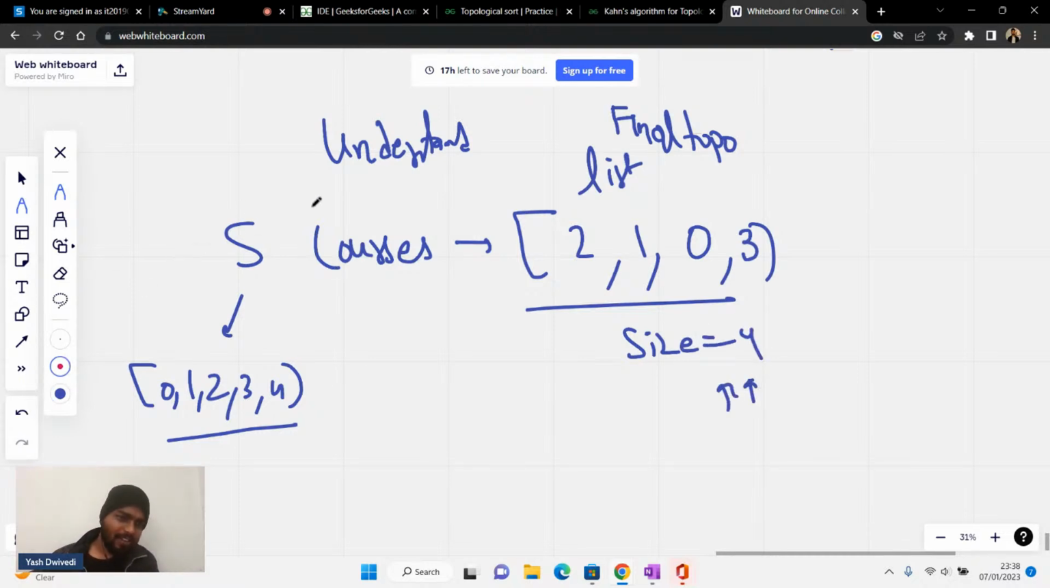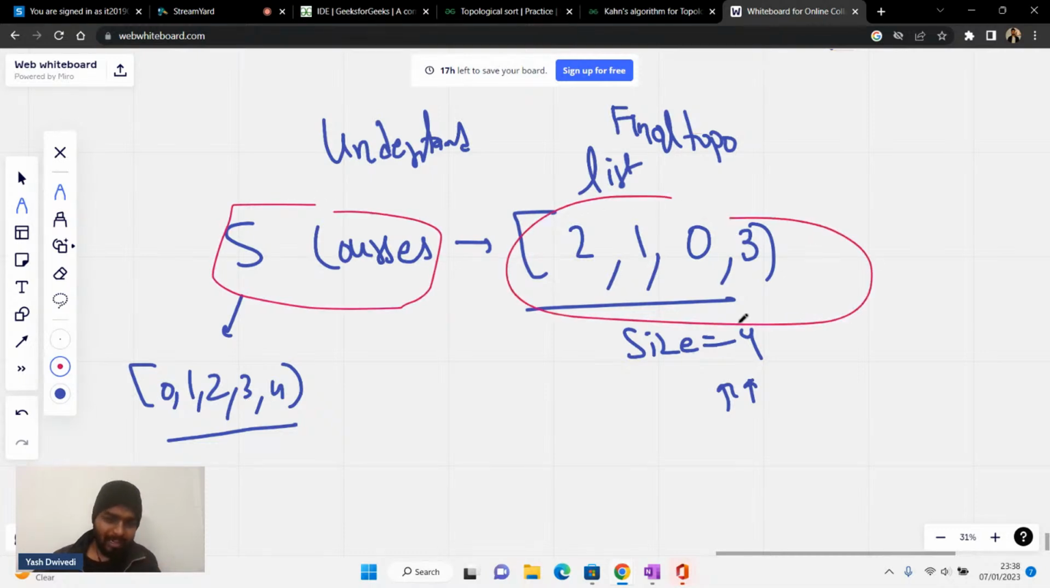And in the topo sort order, I'm only getting 4, right? So can I say that for one node, the dependency is still there? That means not all nodes are independent, so we will say that the topo sort order is not possible for it.